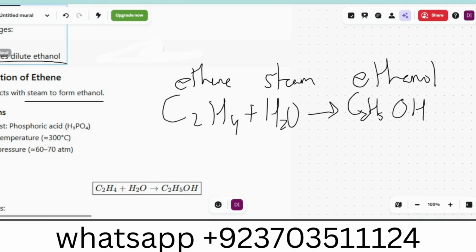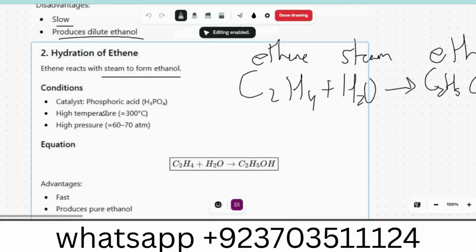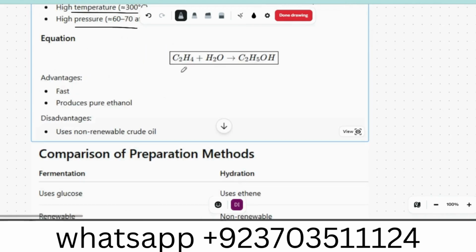Now we will discuss the catalyst and conditions needed to produce ethanol from alkenes. We need phosphoric acid, high temperature, and high pressure. You can see that I have already written that down. That is a fast reaction and produces pure ethanol.